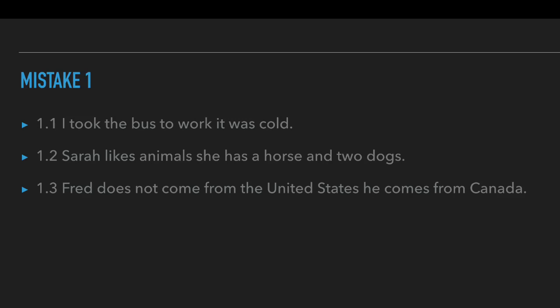Full stop. Number 3. "Fred does not come from the United States," full stop. "He comes from Canada," full stop. Yet again, as you can see, that needs to be written as 2 sentences and not as one long sentence without a full stop between, to show that you've got 2 sentences. You might think this is a very, very elementary mistake, but I do sometimes see it.